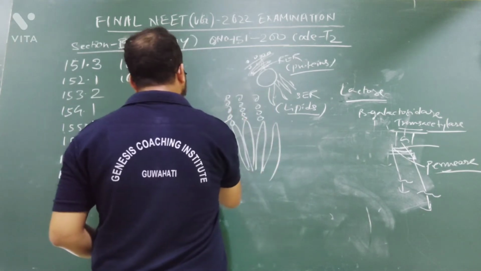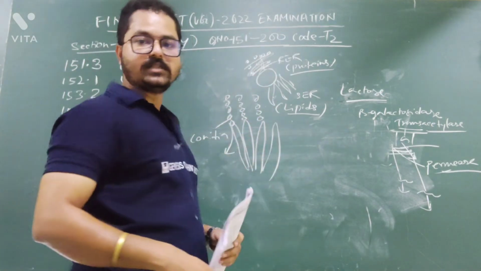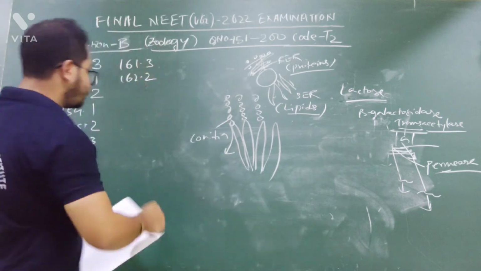This is the conidia. And when this falls off from the conidia, a new Penicillium develops. So the answer will be option number 1, conidia.